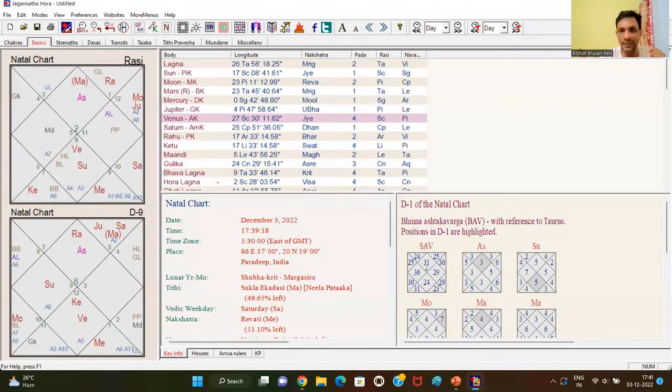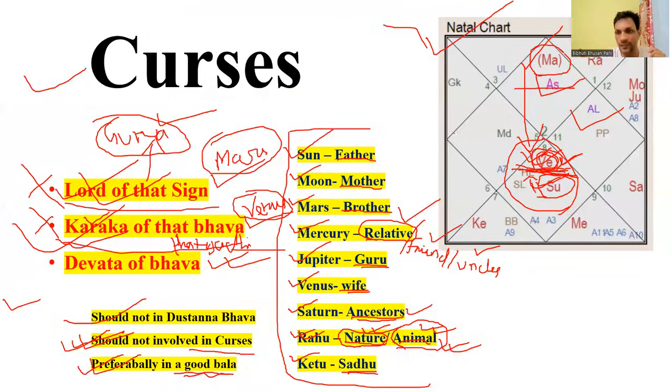For example, if Venus is not involved in a curse, and the Karaka is Jupiter. If Venus is in 5th house with Sun and Rahu, then we can say that this is involved in a curse.